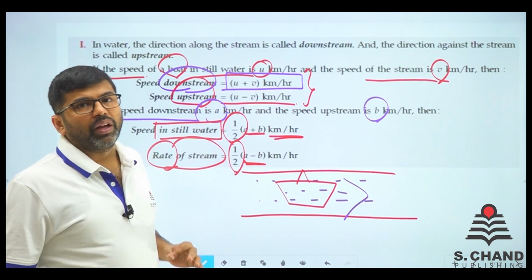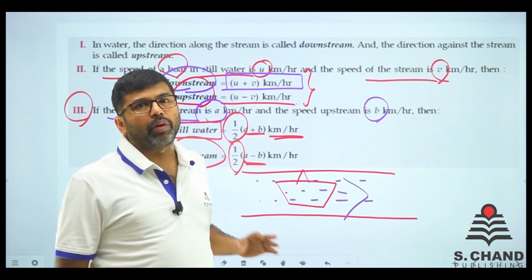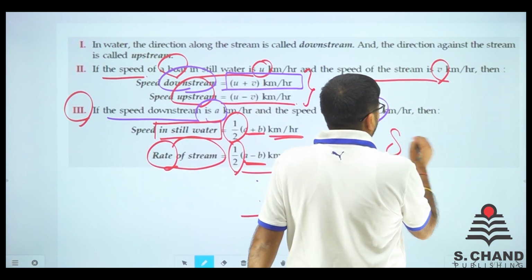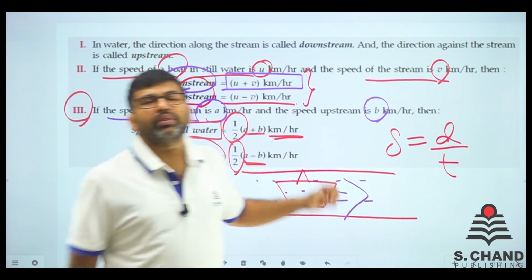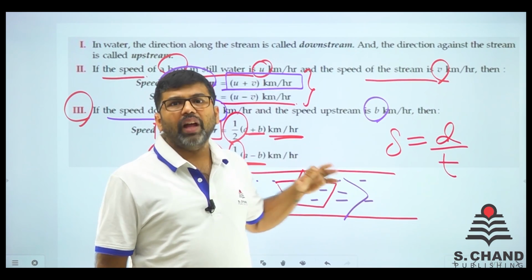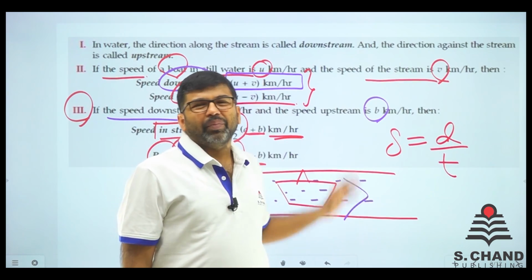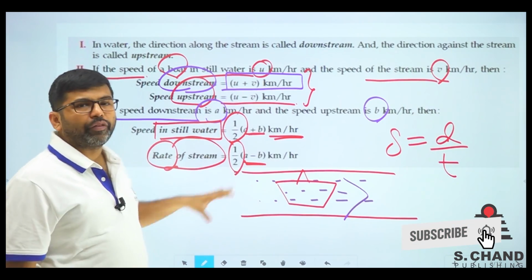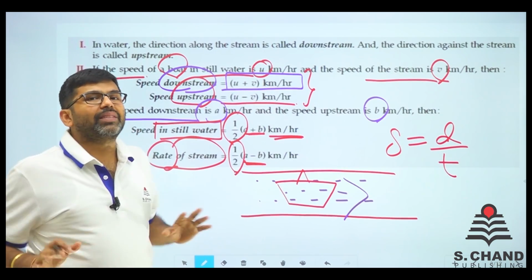One more formula, that is the basic formula of speed, distance, time. Basic formula, so that you can relate all the other formulas: speed is equal to distance upon time. I am sure ये आपने बचपन से लेके अभी तक बहुत सारी बार पढ़ा है, and that is very important. This formula will guide you through the chapter also, right? Let's see, ये कुछ formulas हैं, and I must recommend that you write all the formulas in your copy before starting the chapter, so that the concept gets clear, right?